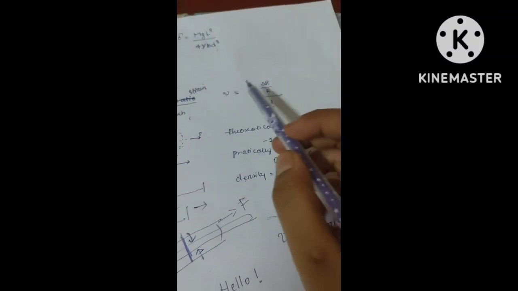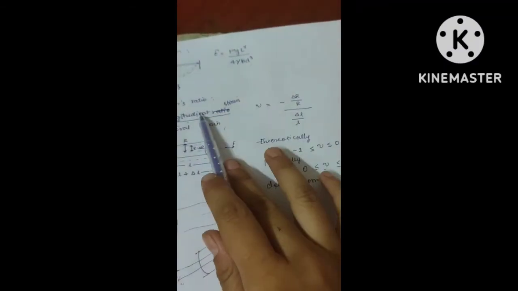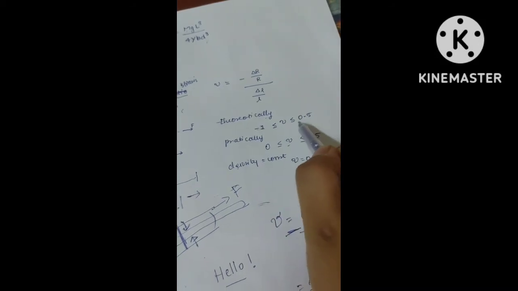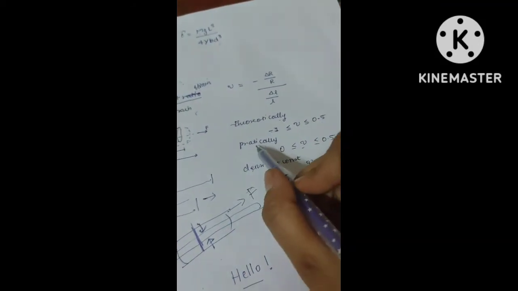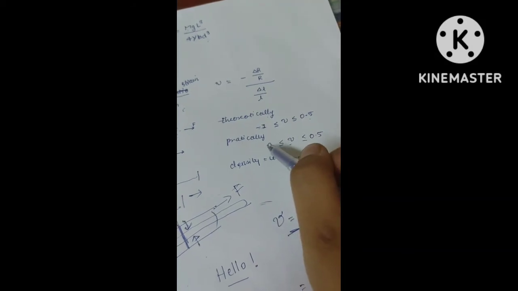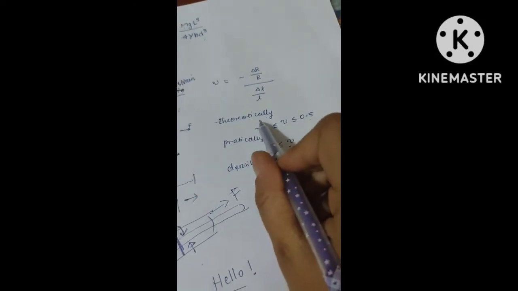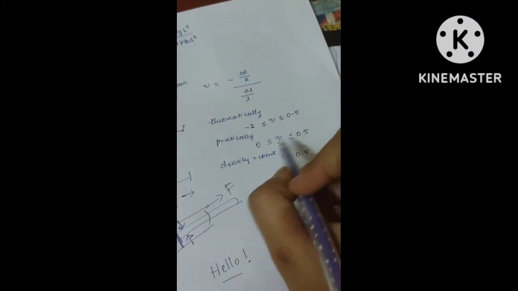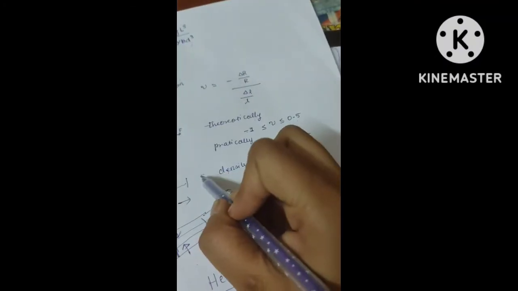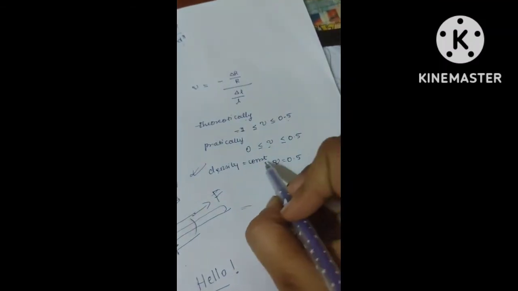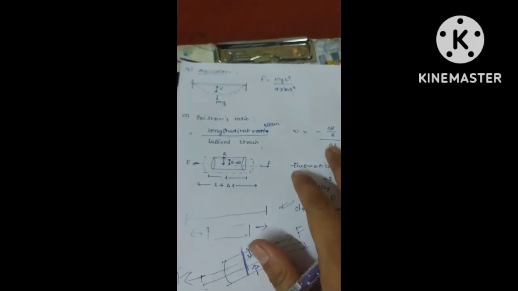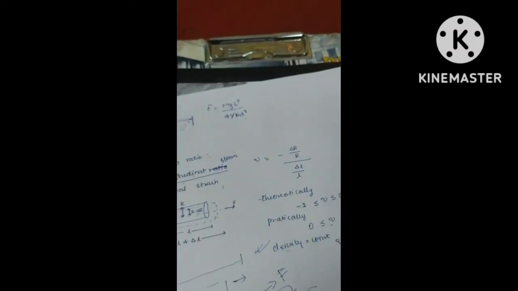For Poisson's ratio, theoretically the values of this ratio for materials can range from -1 to 0.5, and practically the values noticed are greater than 0 only and less than 0.5. And if in the question they mention density is constant for that material, then directly go for a Poisson's ratio of 0.5. Okay, so we are done with the lecture.